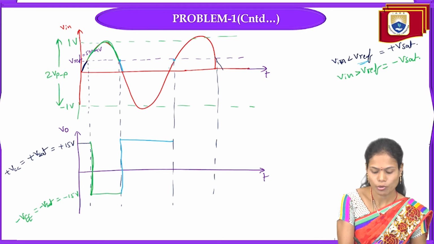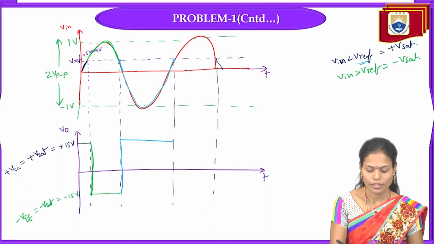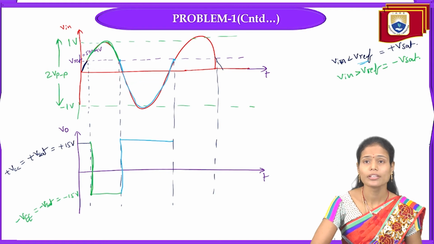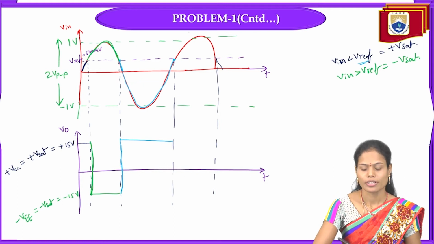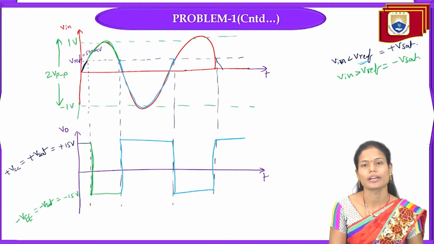It will continue till this particular point. Why? Because till this point our input signal is less than the reference voltage V reference, and after that again Vin is greater than V reference, so it will move to the negative saturation level. So it will repeat for all the cycles.